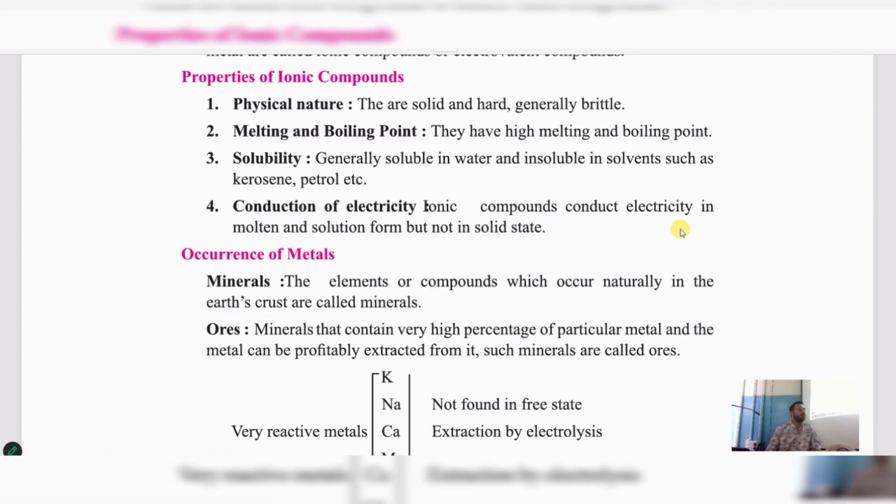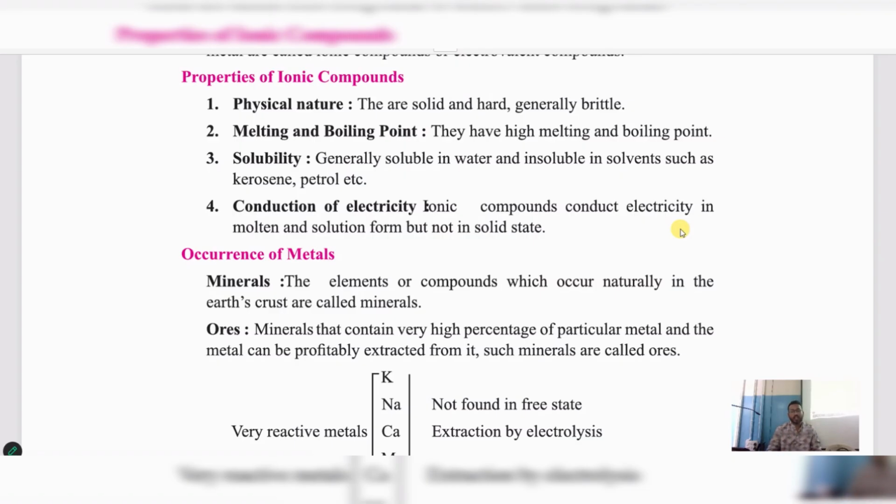Okay, let me see what are the properties of ionic compounds. Number one, physical nature. What do you mean by physical nature? Physical nature means how they appear, how they look. Are you getting my point? Yes. How they look, what we see, how we see them. That is called physical nature.